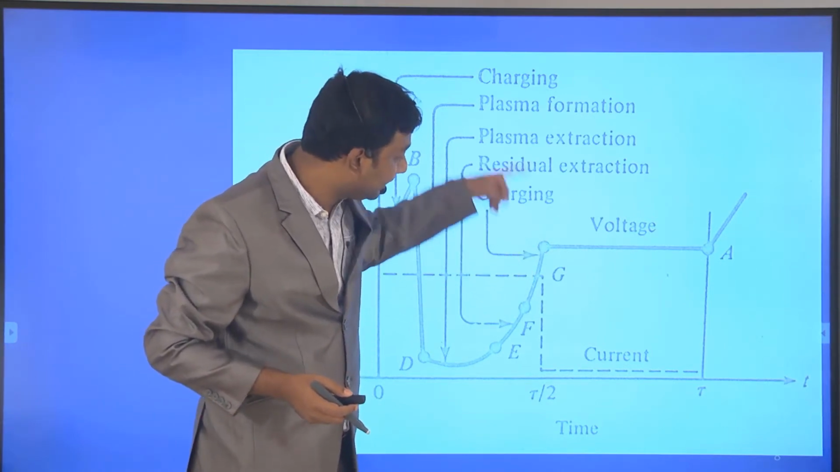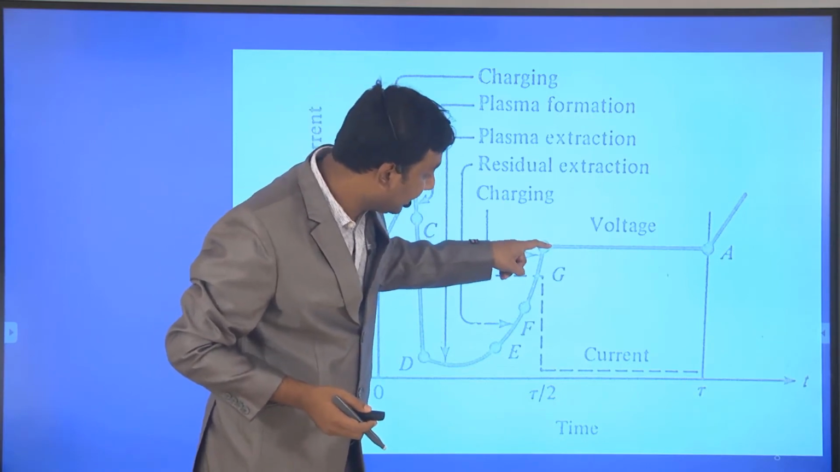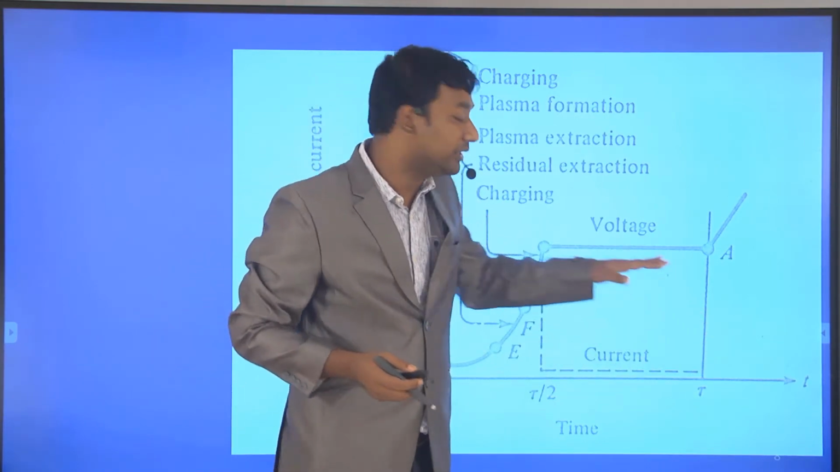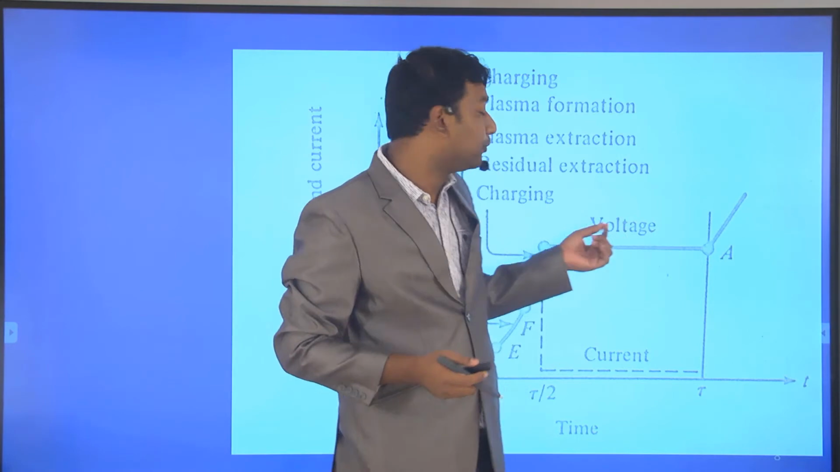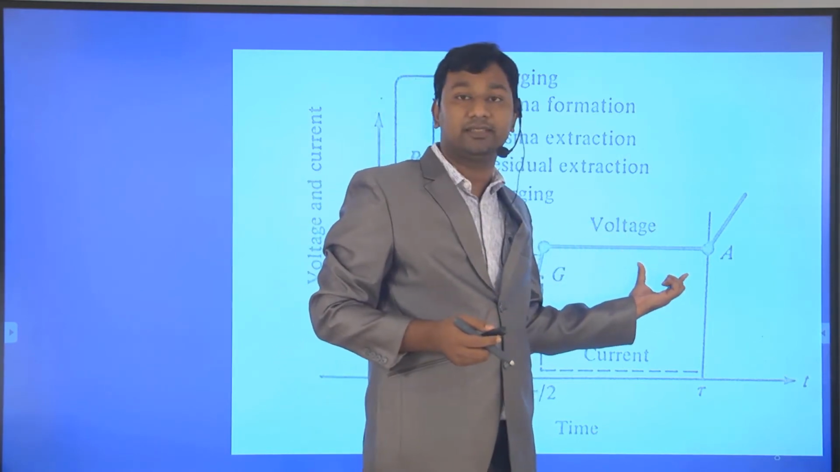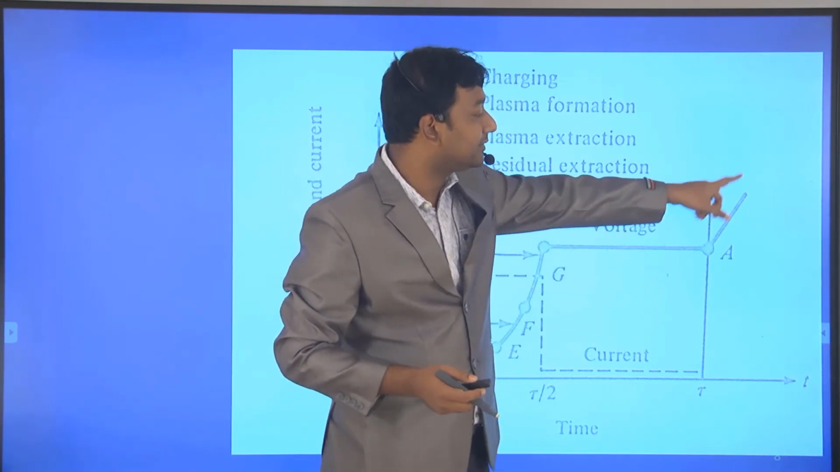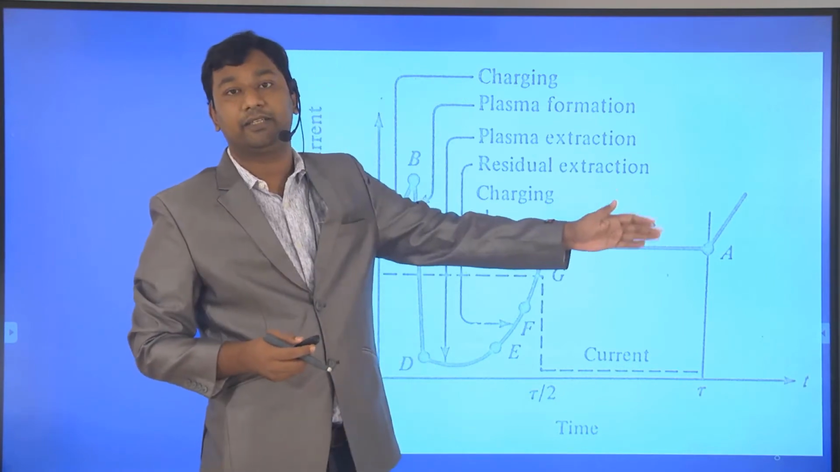Now coming to point G, the current is such that there is a constant voltage. Again from point A the same things will be repeated.